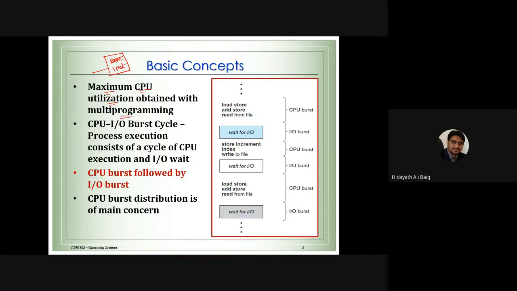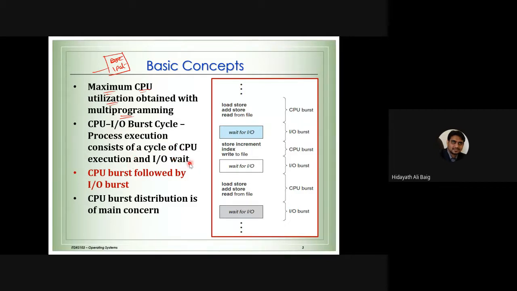To do that, we need to do multi-programming, which means we need to run multiple processes. How do we do that? Normally process 1 will go into the system. Then if there is any input and output, as I explained with the queues in the last lecture, process 1 will be out of the system and process 2 will enter the system. Likewise, whenever the CPU has to do an input and output burst cycle. What do we mean by input and output burst cycle? If there is any input and output happening in the process execution, then we are going to change the process.